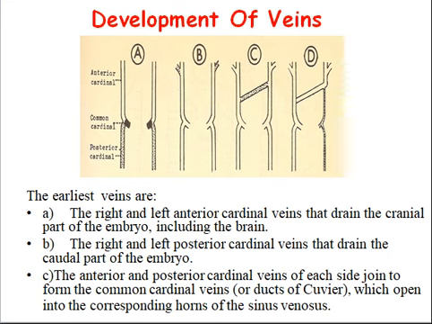Now the embryology of the venous system. How does the venous system develop? The earliest veins are the right and left anterior cardinal veins that drain the cranial part of the embryo, including the brain. Number 2, the left and right posterior cardinal veins that drain the caudal part of the embryo. Anterior and posterior cardinal veins of each side join to form the common cardinal veins or ducts of Cuvier, which open into the corresponding horns of the sinus venosus.